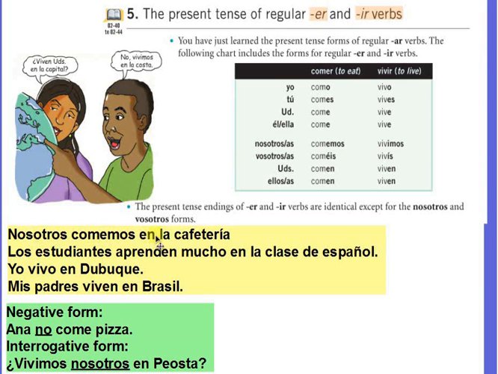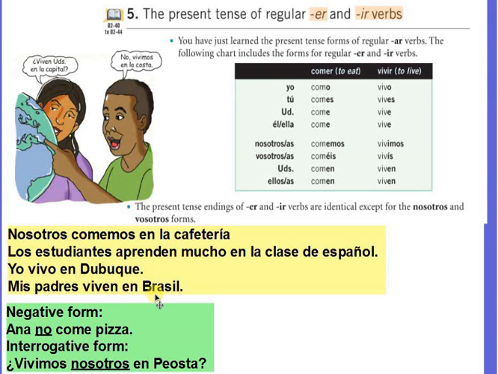Let's see some examples of sentences. Nosotros comemos en la cafetería. We eat in the cafeteria. Los estudiantes aprenden mucho en la clase de español. The students learn a lot in Spanish class. Yo vivo en Dubuque. I live in Dubuque. Mis padres viven en Brasil. My parents live in Brazil.